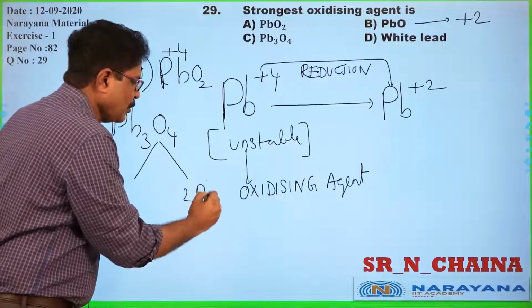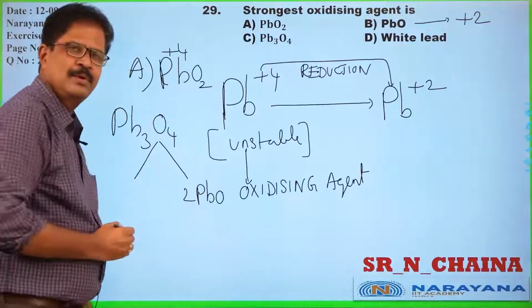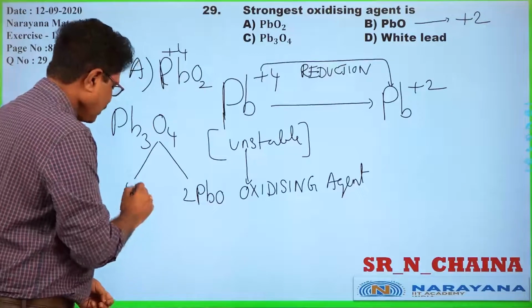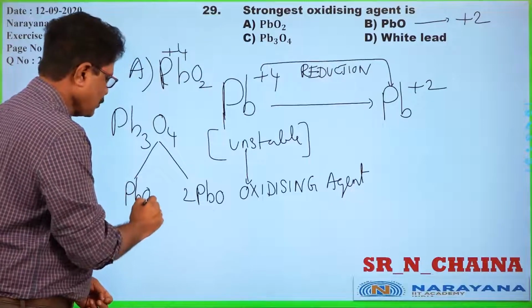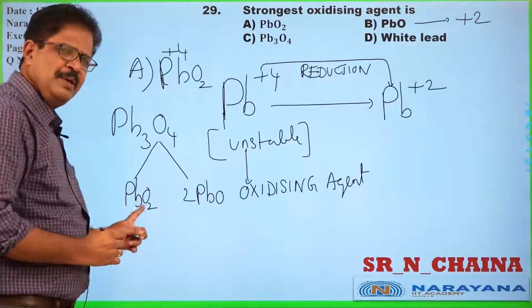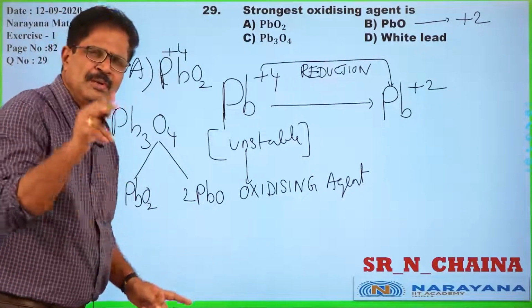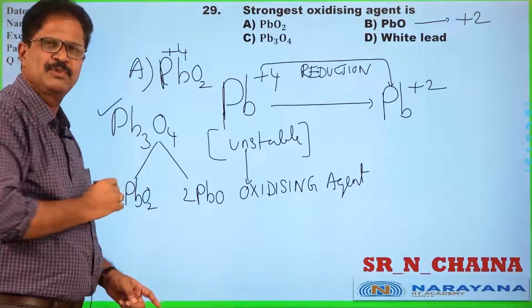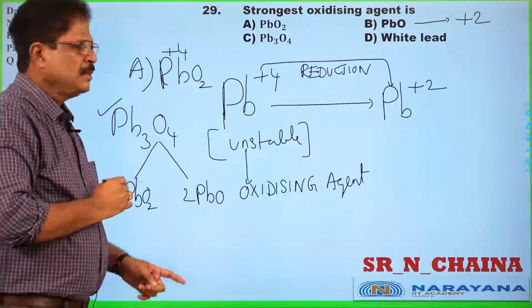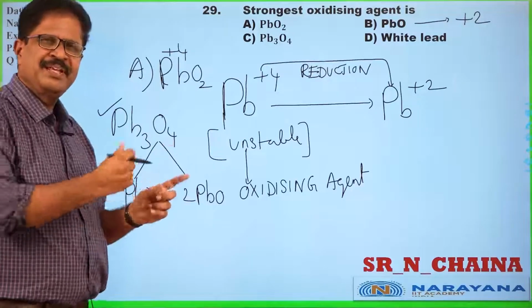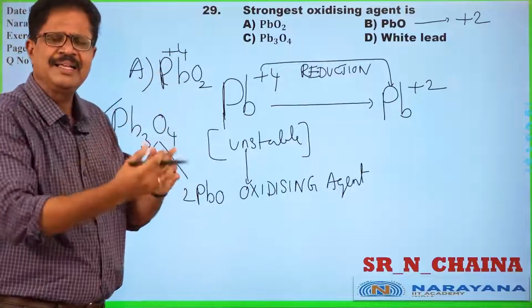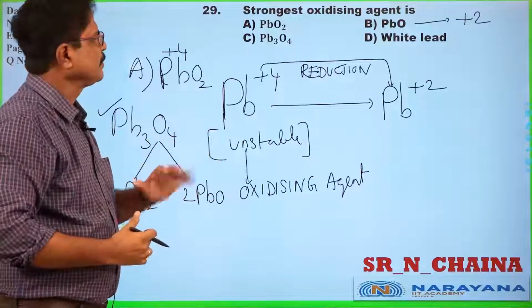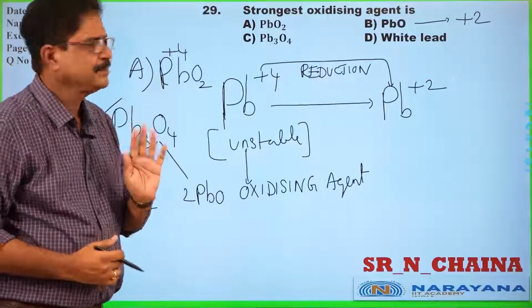2 PbO, 2 moles of lead monoxide and 1 mole of PbO2. So, PbO2 and PbO mixture in 1:2 ratio is Pb3O4. So, I can't say it is highly stable or highly unstable. This is a comparative question. So, keep it in pending.